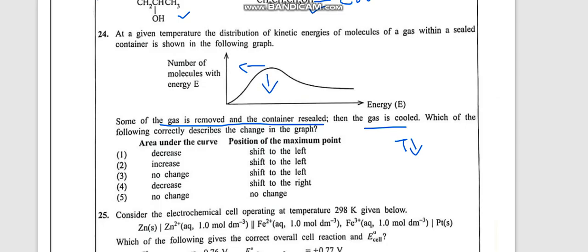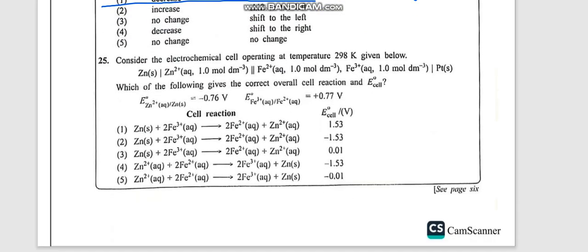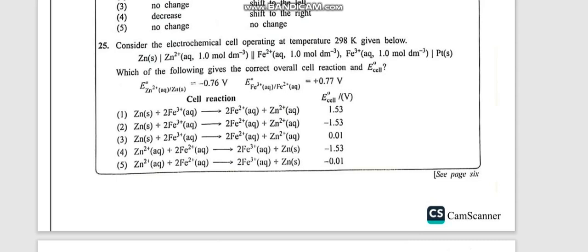Area under the curve should decrease because the area under the curve gives you the number of molecules. Here you are removing some gas, so the area under the curve will decrease and the maximum point will shift to the left because the temperature is decreased. Now let's see the 25th one.